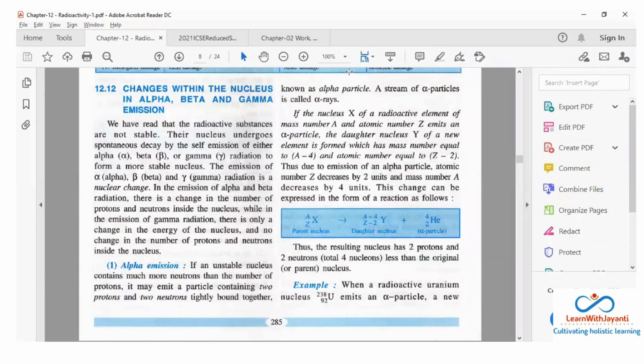Okay, any doubt? Ma'am, is this in case of helium only? Yes, this is only because of alpha particle. Each one has different changes, like when a beta particle is coming out, something different will happen. We have a table also.